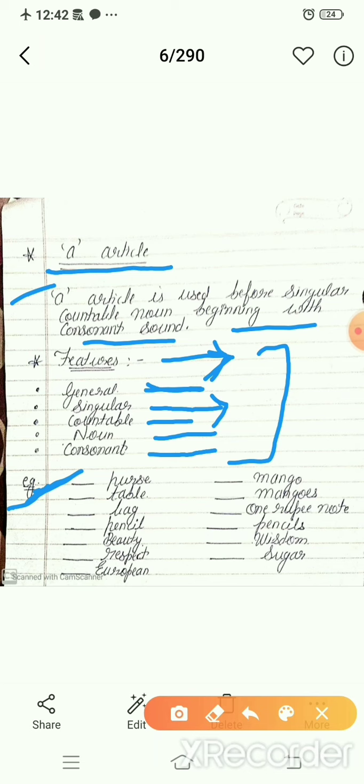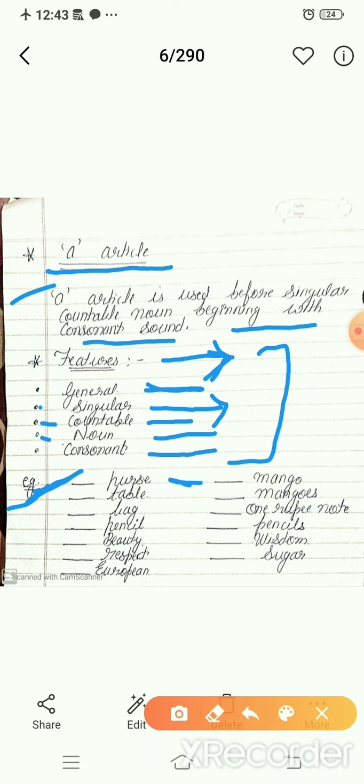Look here. First one is purse. This is a general thing, not a particular or specific thing. Secondly, it is singular. It means I am talking about one purse. Thirdly, it should be countable. You can count the purse, 1 2 3 4, so it is countable also.